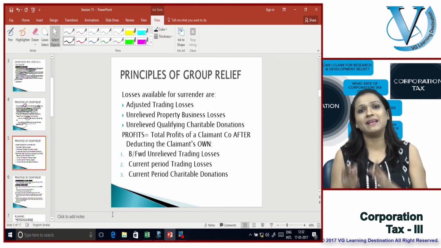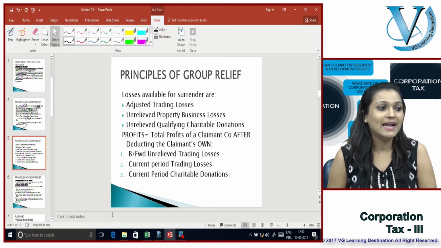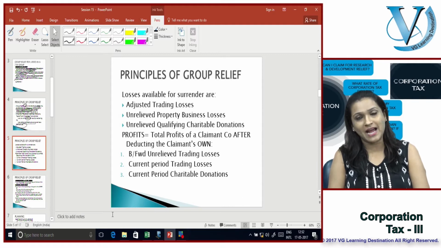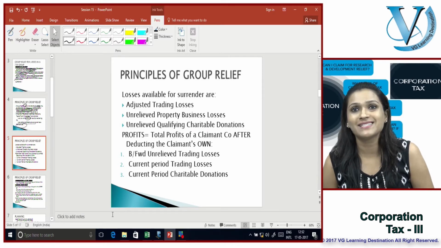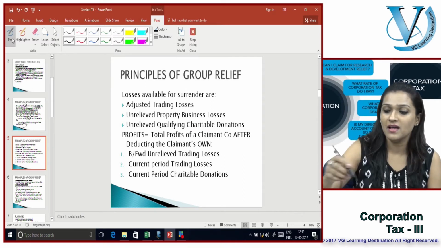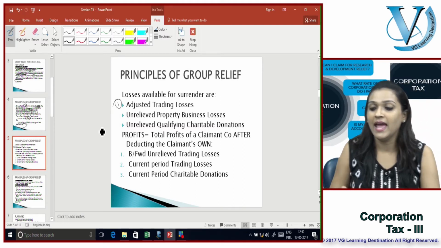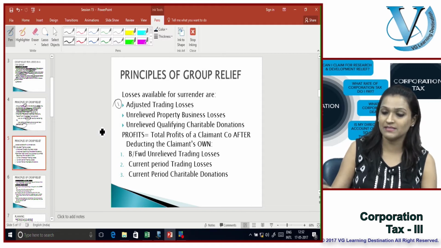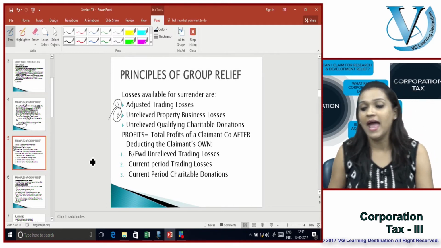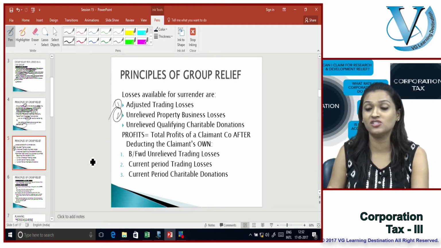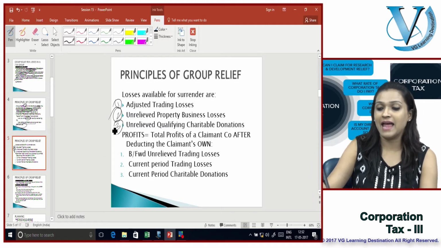So, how do we basically set off these losses? What are the losses that you have available? Losses available for surrender are any adjusted trading loss, any unrelieved property business losses, and any unrelieved qualifying charitable donations.